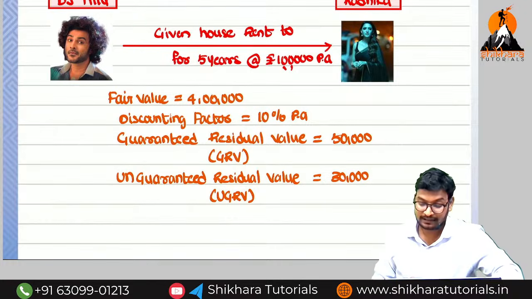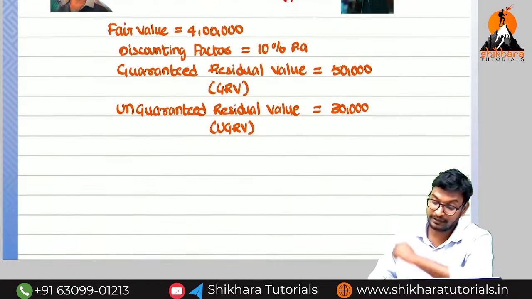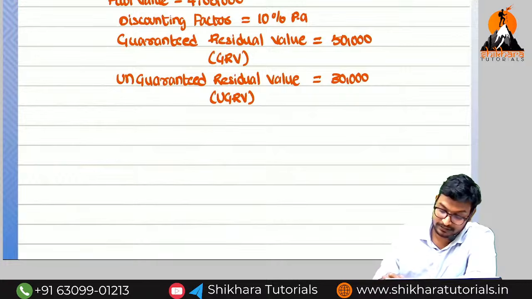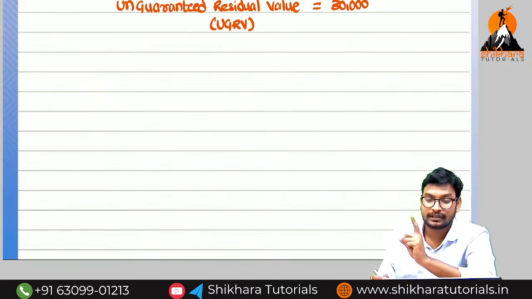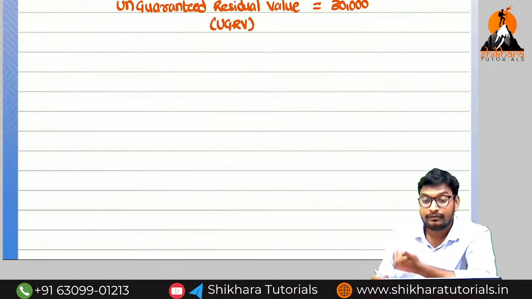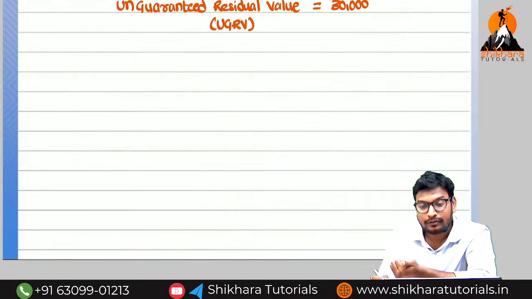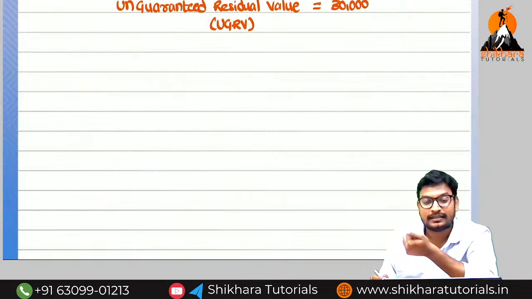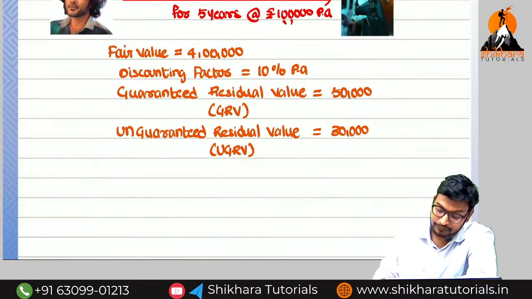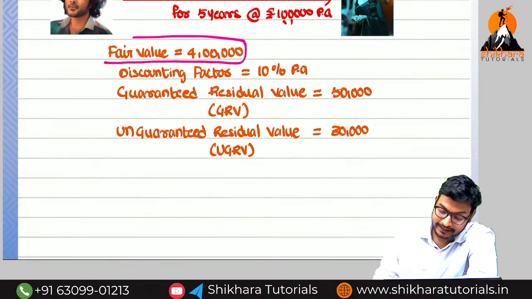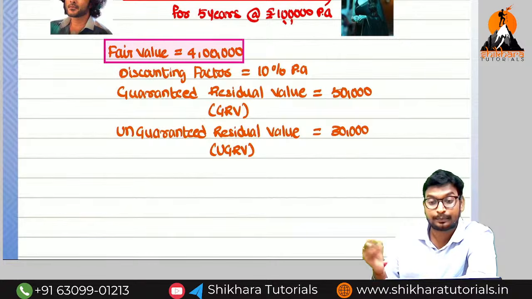So, what is step number 1? While doing the accounting, step number 1 is that we have to prepare the 2 working notes first. The first working note is whether we need to consider the fair market value of the asset as the lower, or the minimum lease rentals as the lower. So we need to find out, we have 2 values. They have given which value? The fair value they have given, we need to identify the present value of minimum lease rentals.